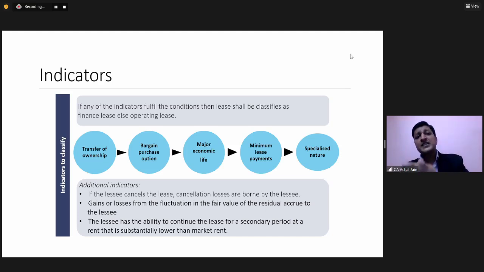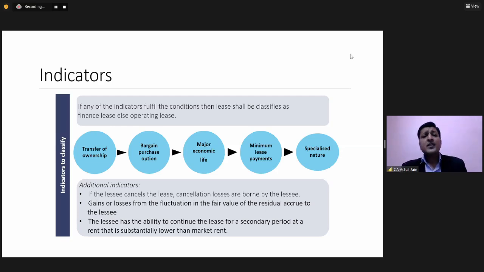Effectively, the lessee has paid for the substantial part of the asset. So there again, what is it that we're just trying to understand? That effectively the economic benefits have been passed on to the lessee in a substantial manner.